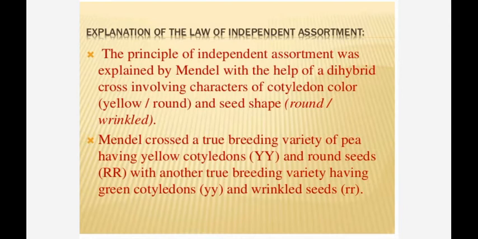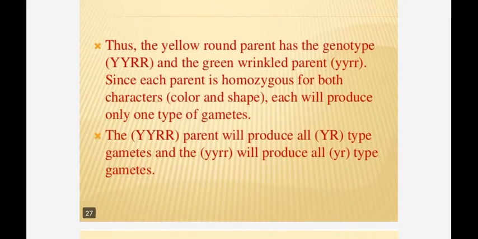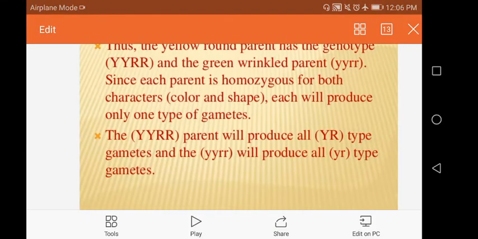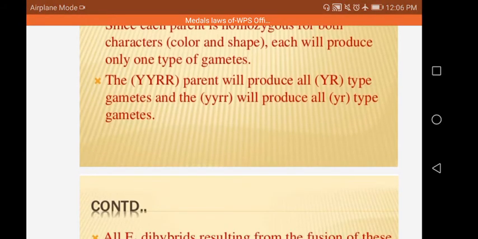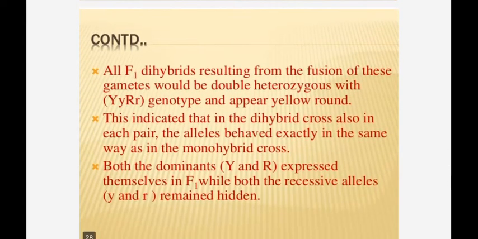Mendel crossed a true breeding variety of pea having yellow cotyledons and round seeds with another true breeding variety having green cotyledons with wrinkled seeds. Thus, the yellow round parent has genotype YYRR and the green wrinkled parent has genotype small y small y small r small r. Since each parent is homozygous for both characters, each will produce only one type of gametes. So, one parent will produce yellow and round type and the other green and wrinkled type of gametes.